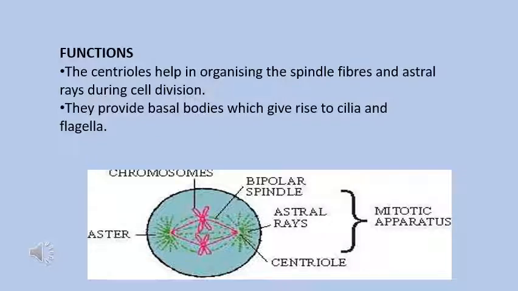Now, what is the function of these centrioles? The centrioles help in organizing the spindle fibers and astral rays during cell division. They provide the basal body which gives rise to cilia and flagella. So during cell division, aster formation and spindles are formed that help in the movement of the homologous chromosomes towards the pole. As shown in the diagram, astral rays and spindle fibers are present in the mitotic apparatus with the centrioles.